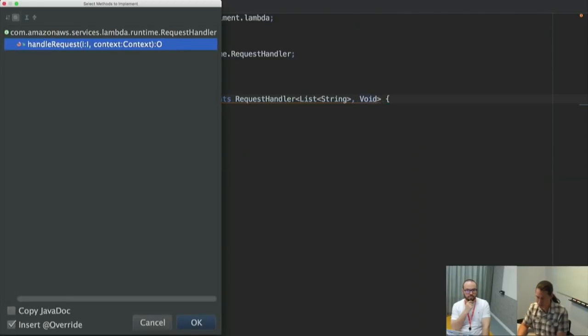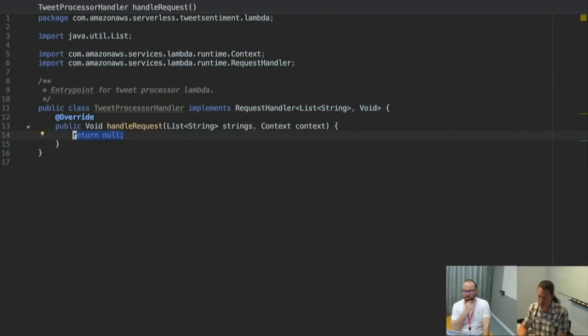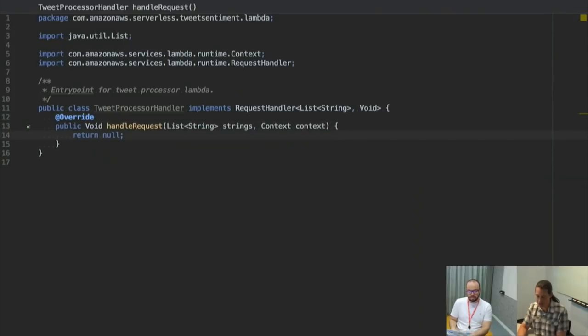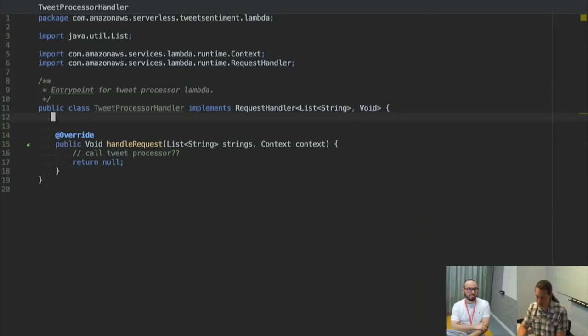So we need to implement some methods. This interface defines a method called handleRequest. So there's going to be our request handler. At this point, we need to call our tweet processor. So where do we get it? Well, we can get it from our this object.